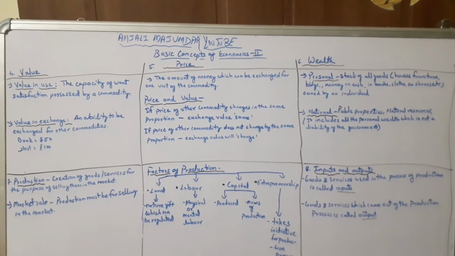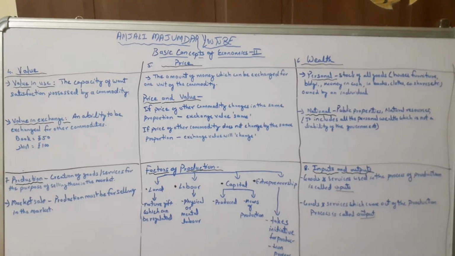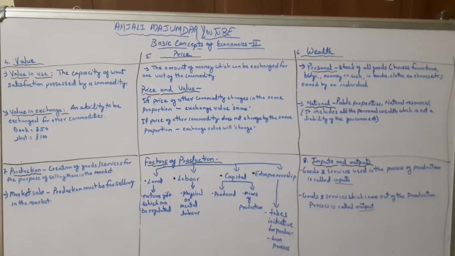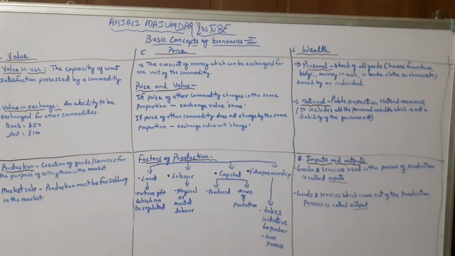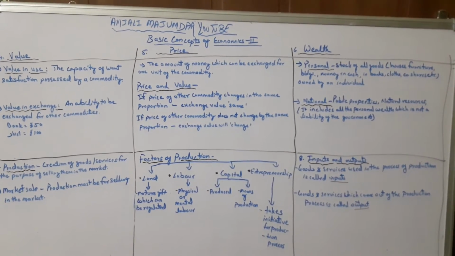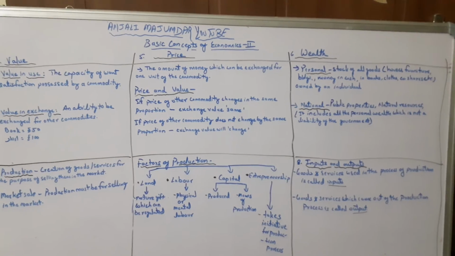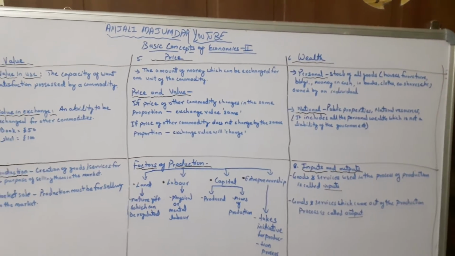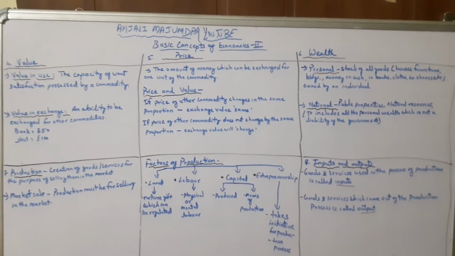If a citizen is holding a government bond, it's personal wealth, because it is exclusively owned by that individual. But from the point of view of the government, it's a liability. So it should not be part of a nation's wealth. So it is not a part of the nation's wealth.